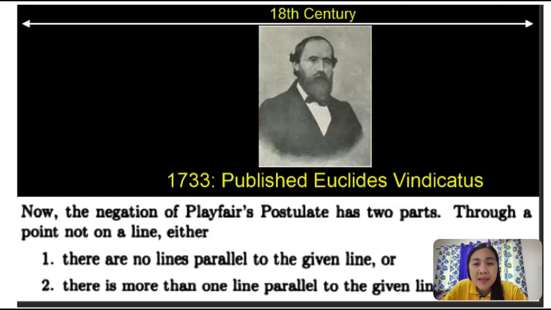Also, Saccheri presented the contradiction of Playfair's postulate. So now, the negation of Playfair's postulate has two parts. Through a point not on a line, either there are no lines parallel to the given line, or there is more than one line parallel to the given line.